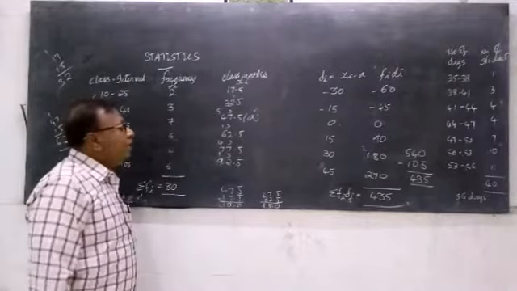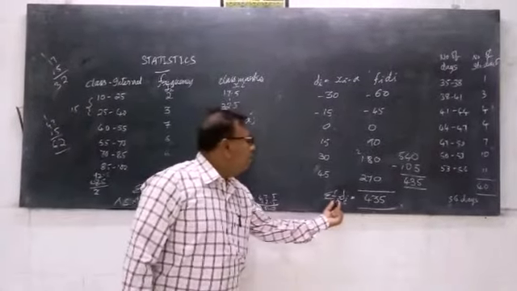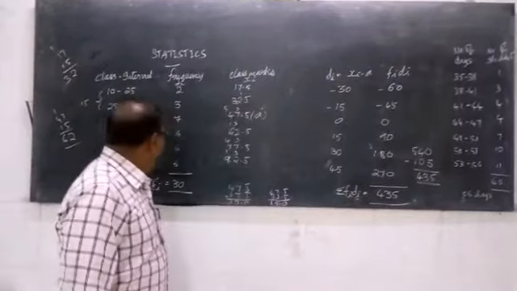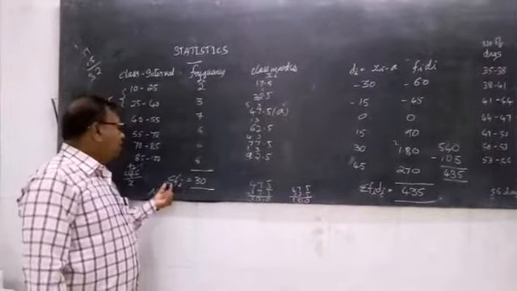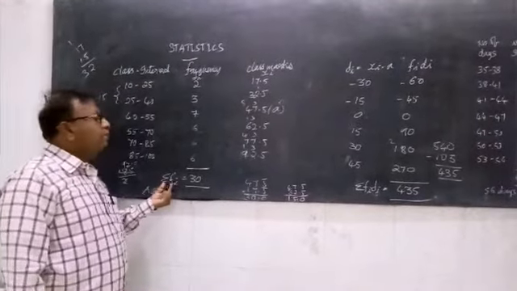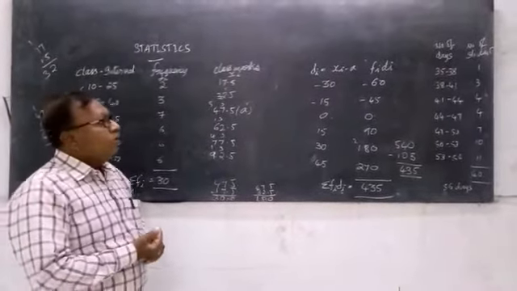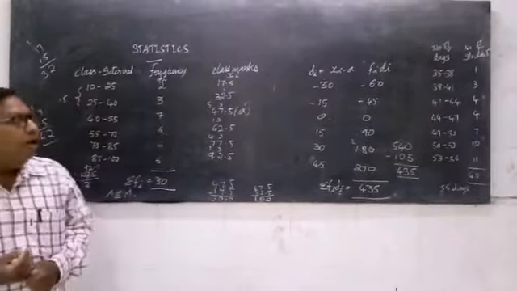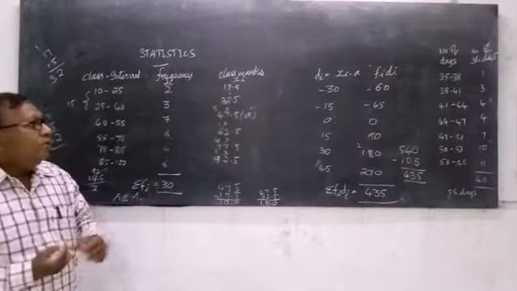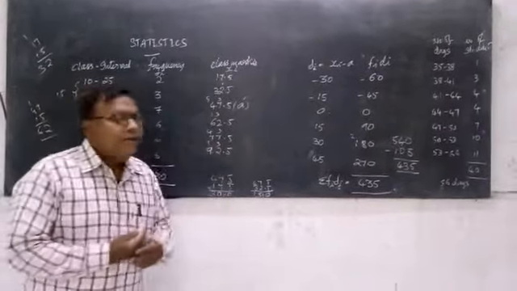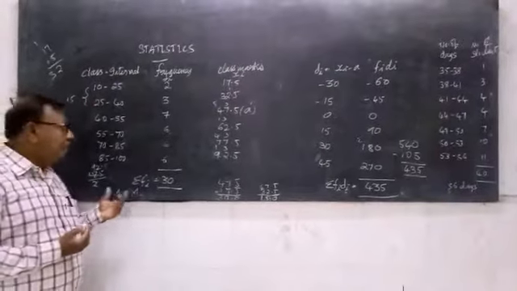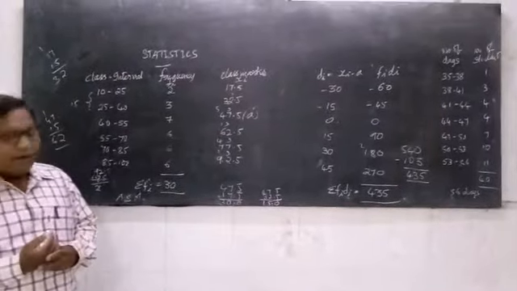Now we have the sum of fi di and we have the sum of fi, that is sigma fi. Now we are going to use another formula to find the mean by the assumed mean method.